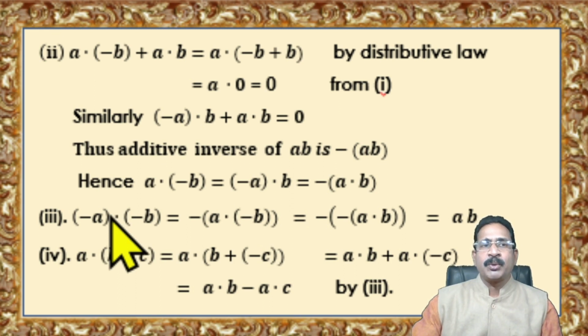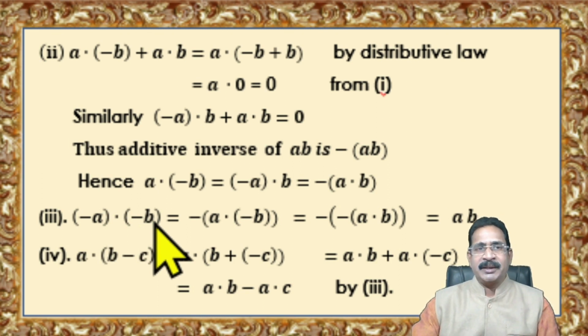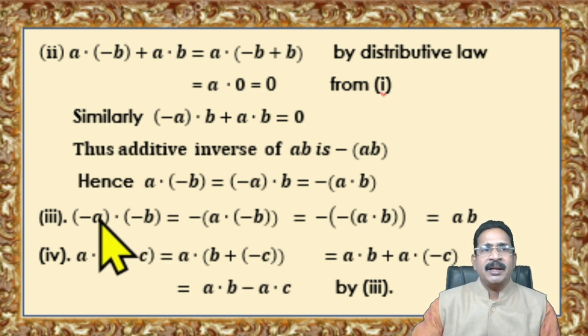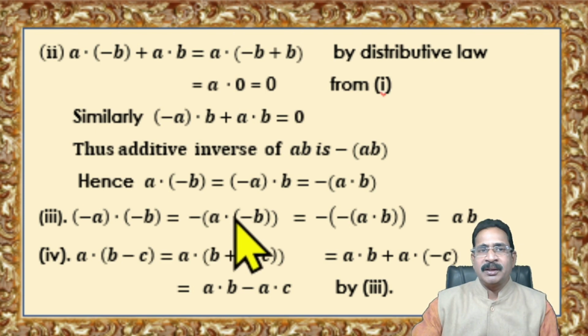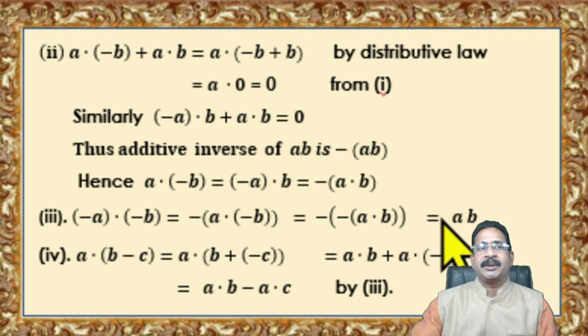Now look at condition 3. What we require to prove is minus A into minus B is nothing but AB. Now you can apply condition 2 here. Minus A into minus B, so this is minus of A into minus B. Again you can apply it in brackets. Again here minus of minus AB. Minus into minus is nothing but AB.